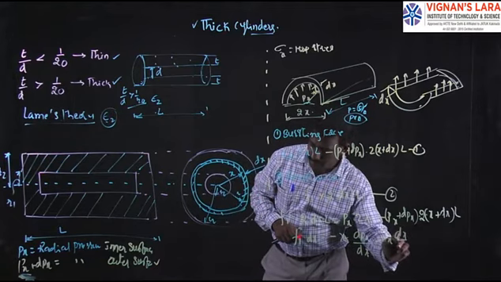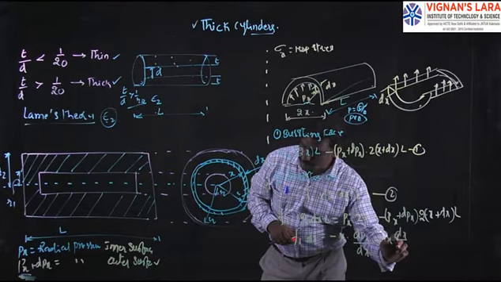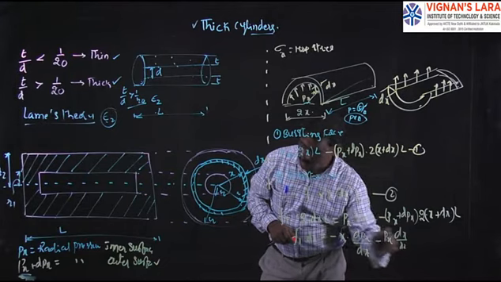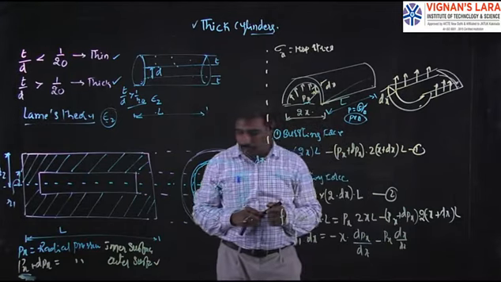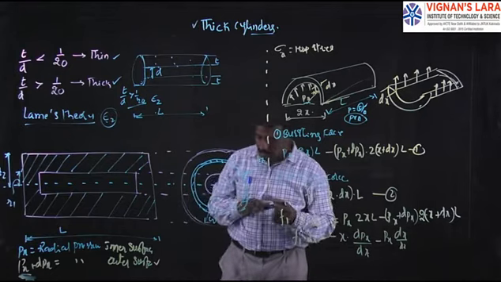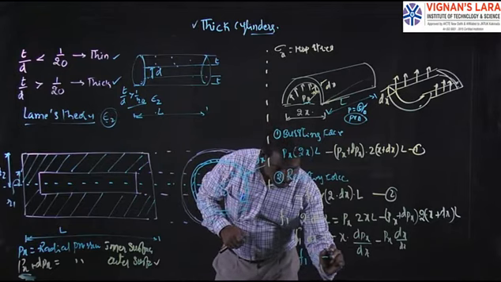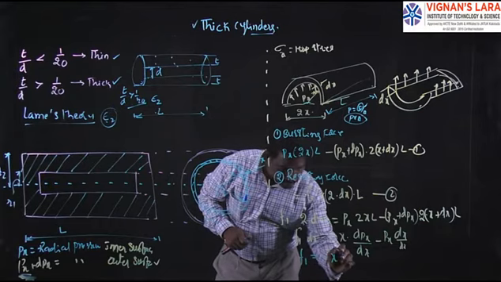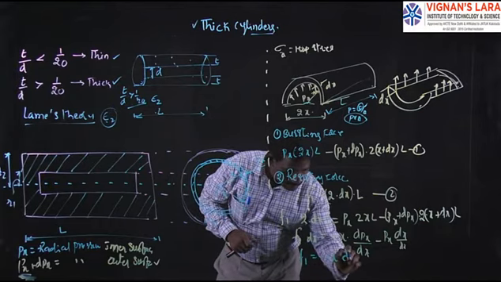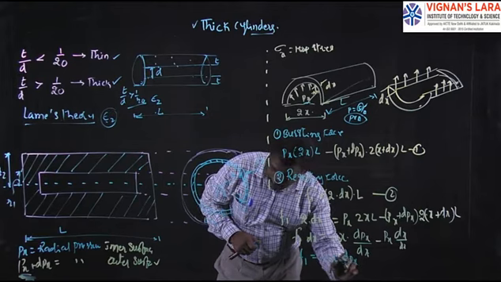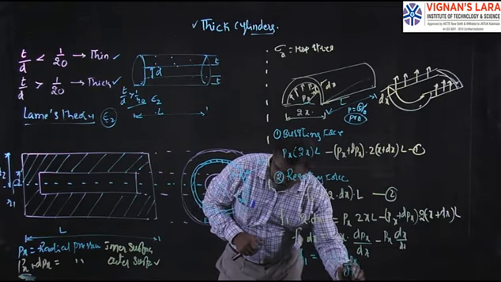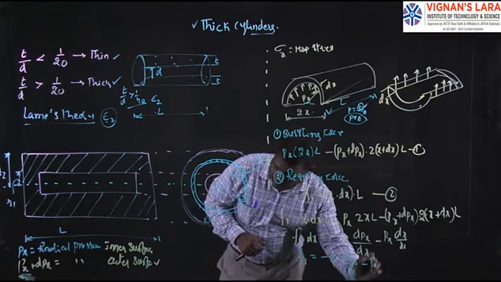So finally it becomes F1 is equal to minus x into dPx by dx minus Px.